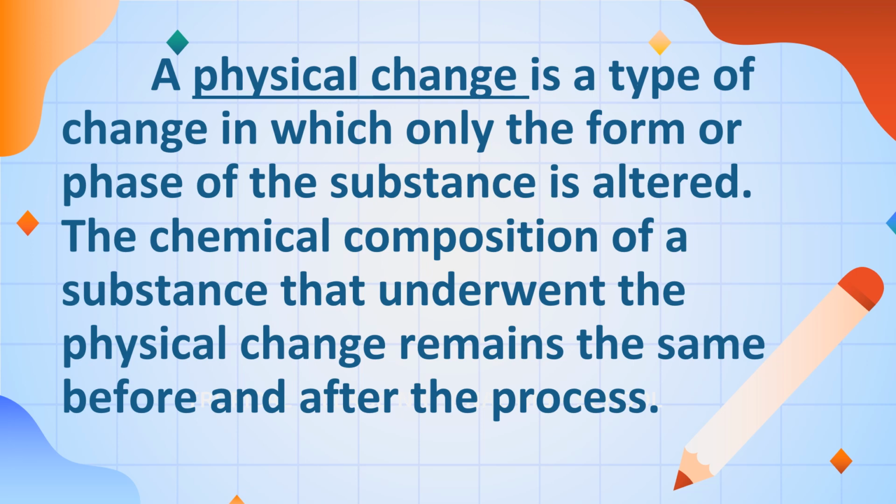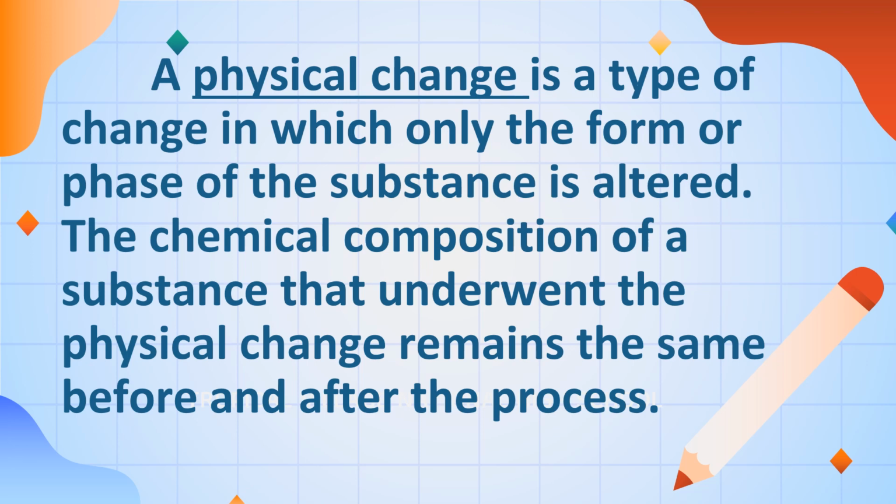So, as we did last time, we have discussed the arrangement of particles or the changes that occur in the phases of matter, and that is physical change. It is a type of change in which only the form or phase of the substance is altered.